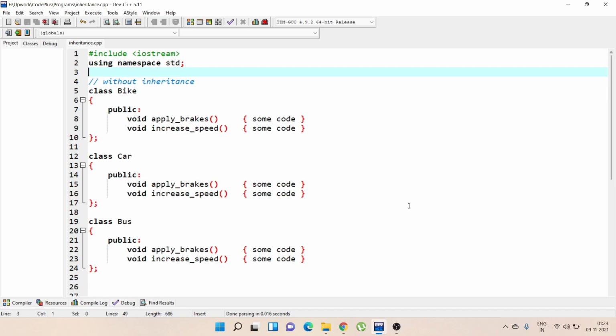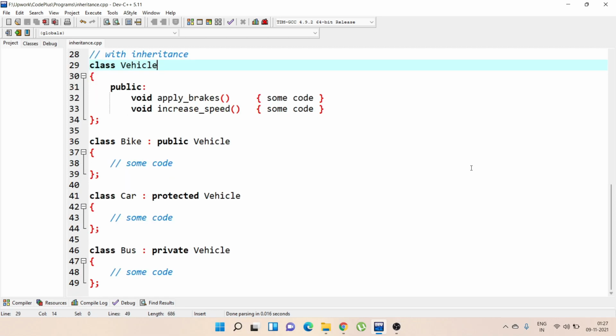Consider a group of vehicles. You need to create classes for bike, car and bus. The methods apply brakes and increase speed will be same for all of the three classes. If we create these classes avoiding inheritance, then we have to write the functions 3 times. You can clearly see that the previous process results in duplication of same code 3 times. This increases the chances of error and data redundancy.